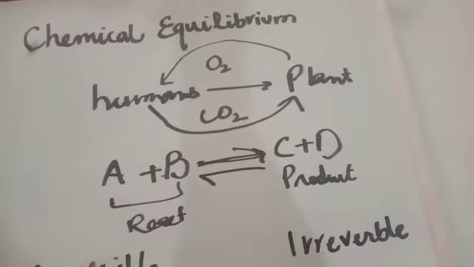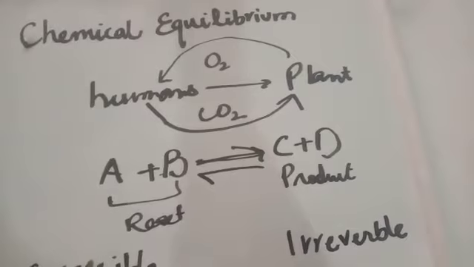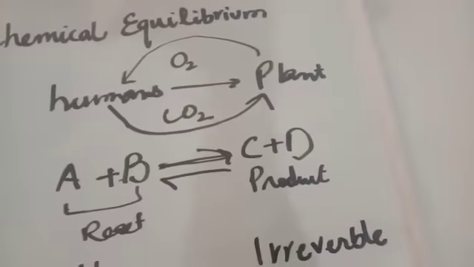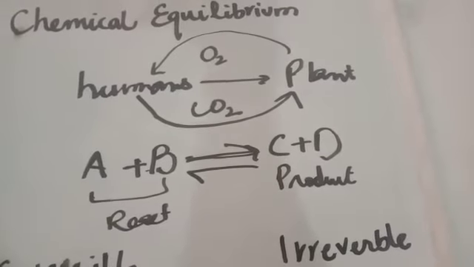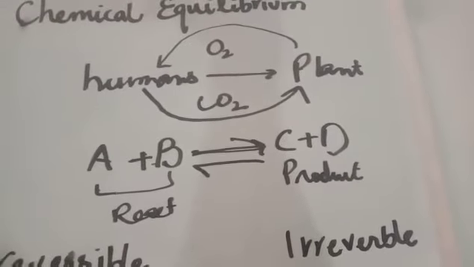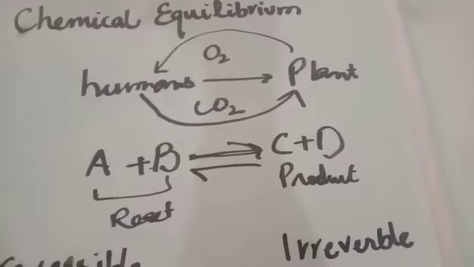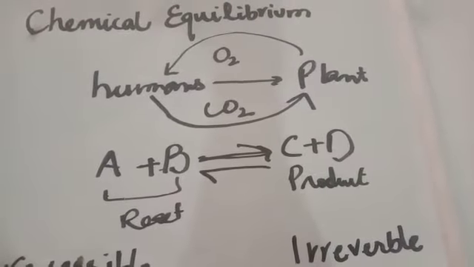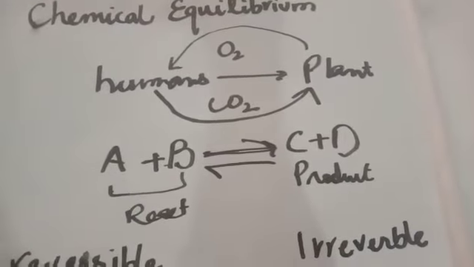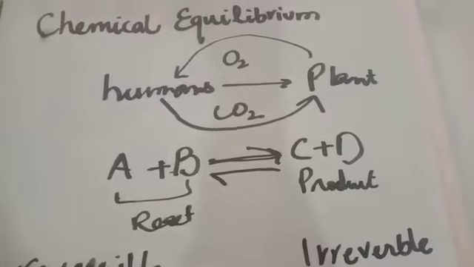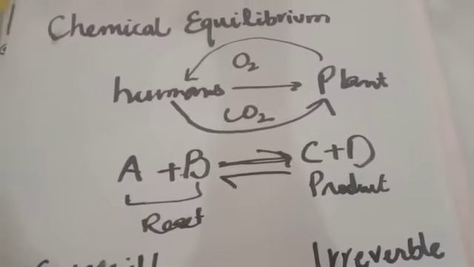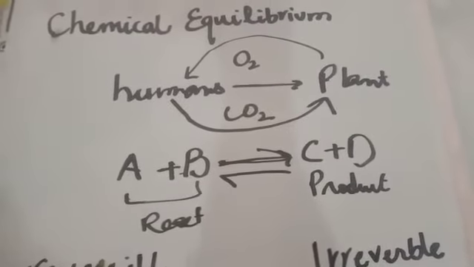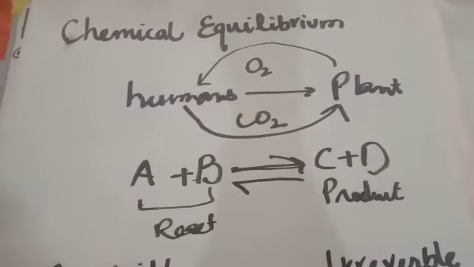You can see in the example, as I have shown you in the reaction, the human produces carbon dioxide which is used by the plants. Plants use the carbon dioxide to do photosynthesis, and that prepares the food. The product is glucose and the byproduct is oxygen, which is exhaled by the plants.